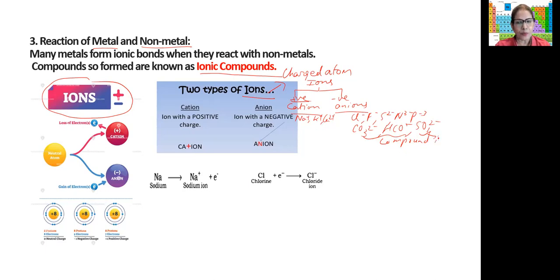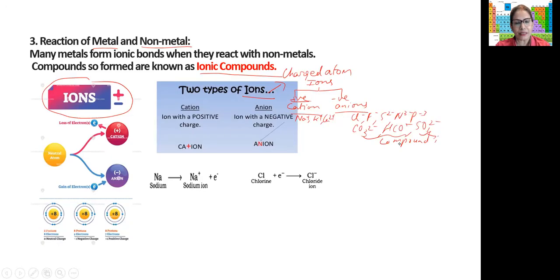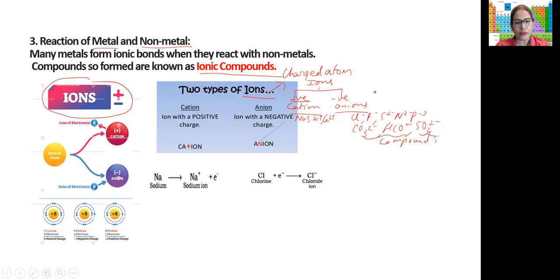They are known as compound ions because they have two elements. Here, carbon and others. So there are two elements in the ion, and then they are known as compound ions. Okay, so cation and anion. We know this. Now let us go and see how the ionic compound is formed.